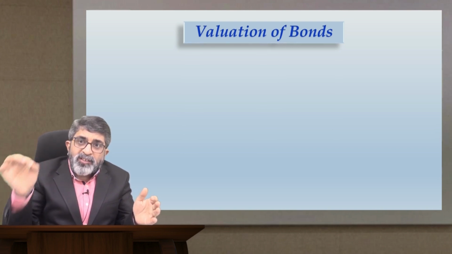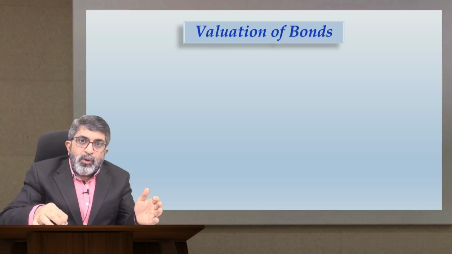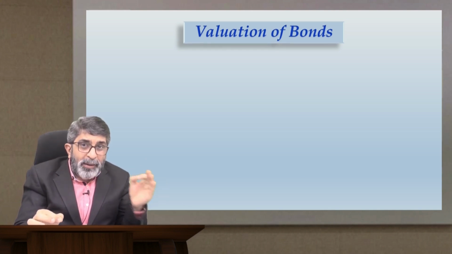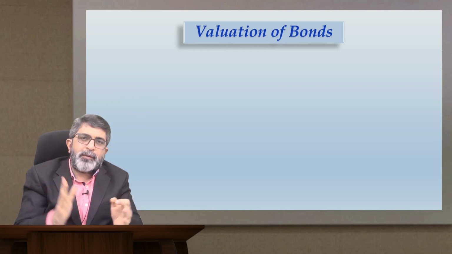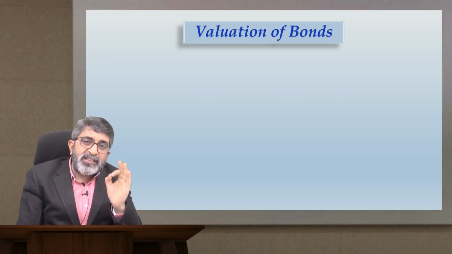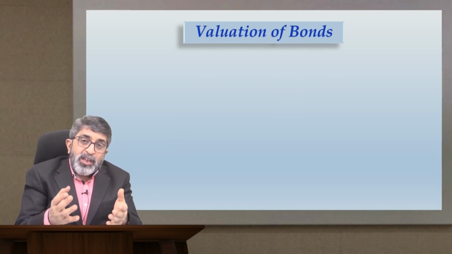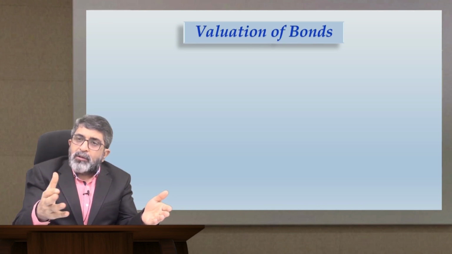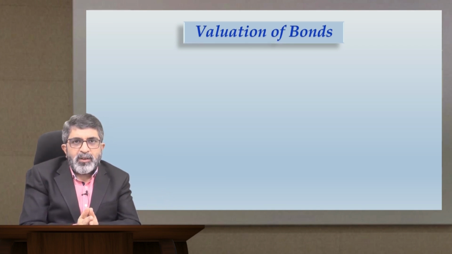What is the bond's price prevailing now? If you stick to that and you want the present value to resemble the quoted market price, then the discounting rate has to be the YTM, that is yield to maturity, because yield to maturity indicates the internal rate of return for the bond investor.